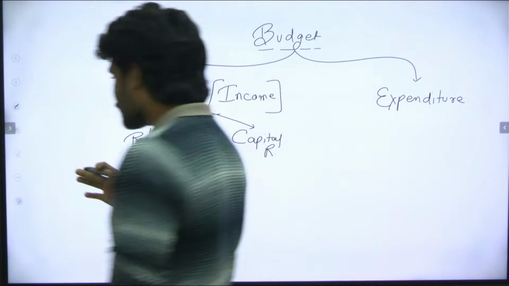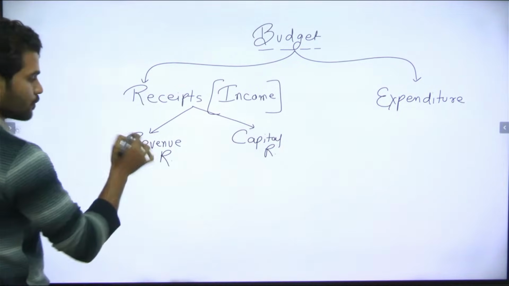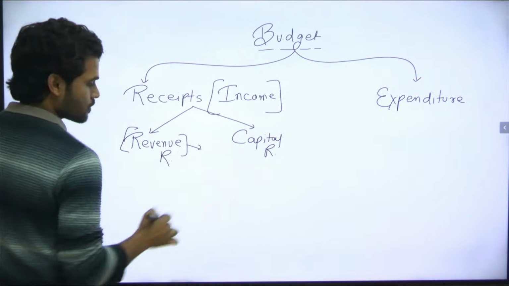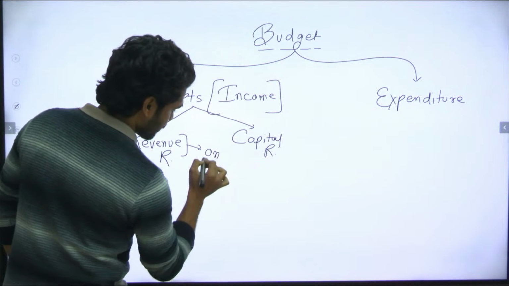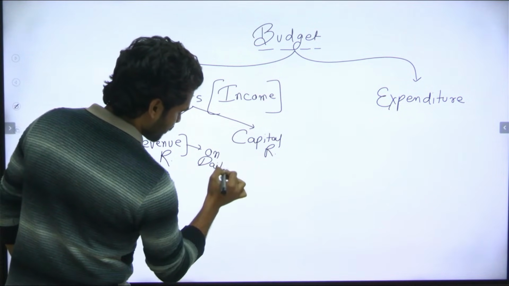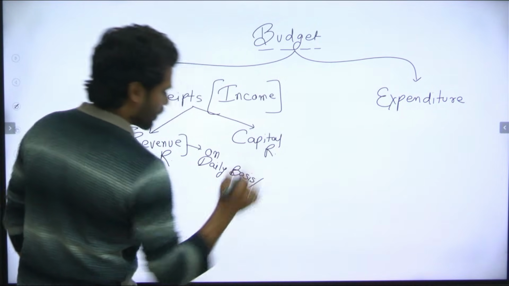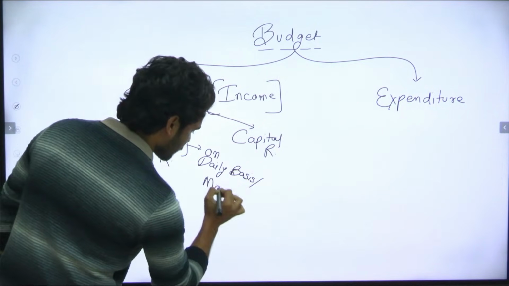What is the meaning of receipts here? What is the meaning of revenue here? Revenue means on daily basis or monthly basis.